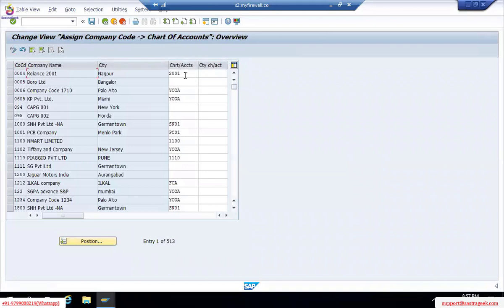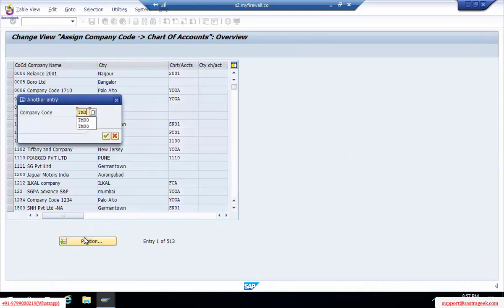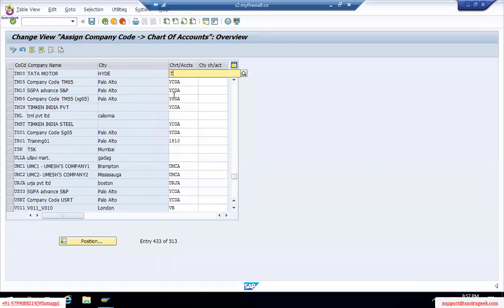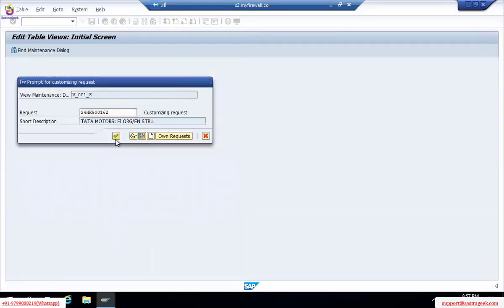Now you can see it in an editable mode. Okay, so it's a white field instead of gray. Go to position TM00, enter. We are assigning chart of accounts TM00. Okay, save this one. Done.